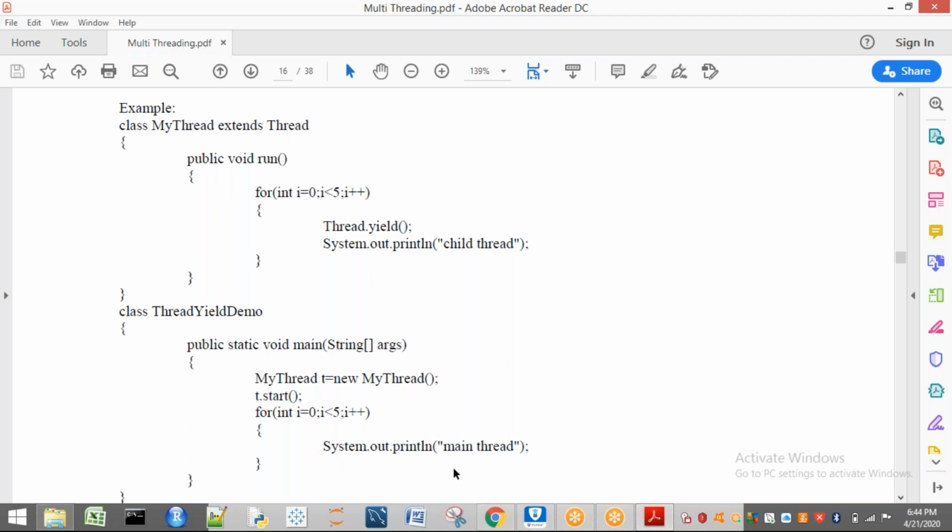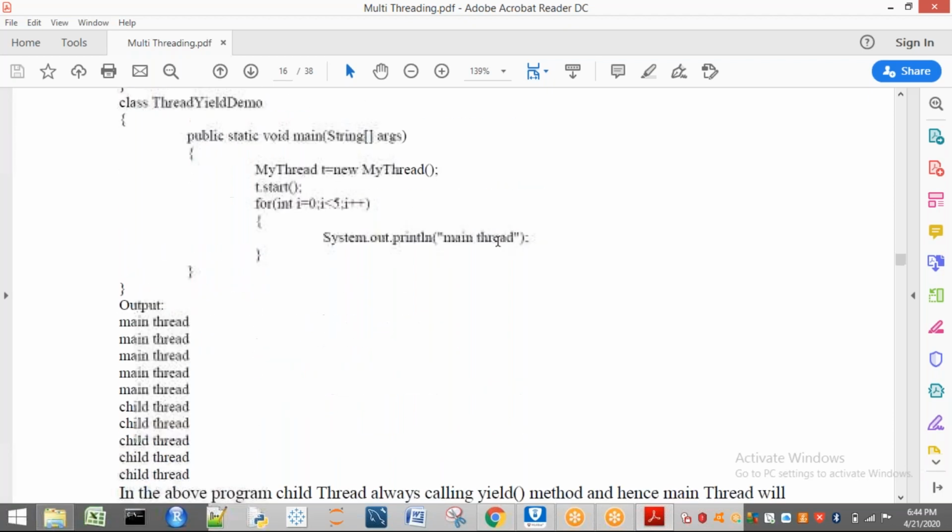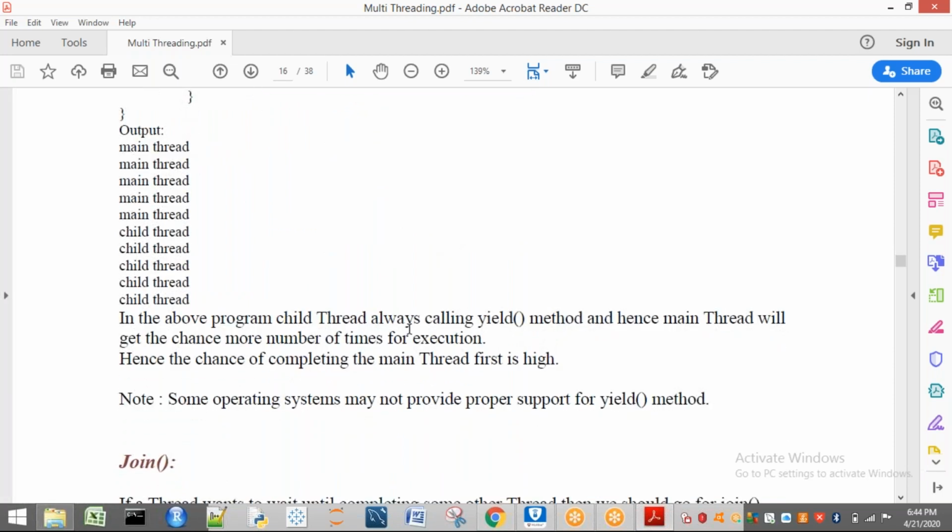After completing the main thread, no other thread is there to execute in my program, so automatically who will get the chance? The child thread is going to get the chance. Right. So in the above program, the child thread is always calling the yield method, and hence the main thread will get chances more number of times for execution. Hence the chance of completing the main thread first is high.